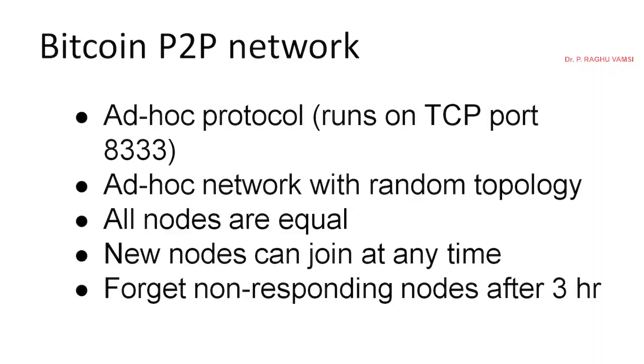For example, Bluetooth is ad hoc. Whenever two mobile phones want to communicate, one person turns on the Bluetooth, and the other person also turns on the Bluetooth, and the file transfer goes on, and then once it is over, the disconnection happens. In the same way, whenever network sharing is required, one person turns on the hotspot, the remaining people use that hotspot, and communication goes on. Once the communication is over, the hotspot is disabled. This is what ad hoc means: on the fly. Whenever they want, they can join, and whenever they don't want, they can get out of the network.